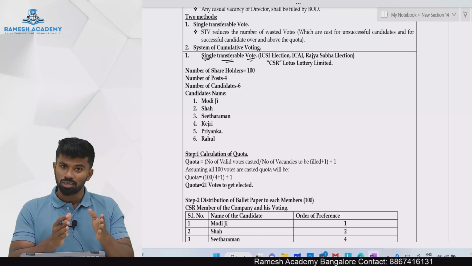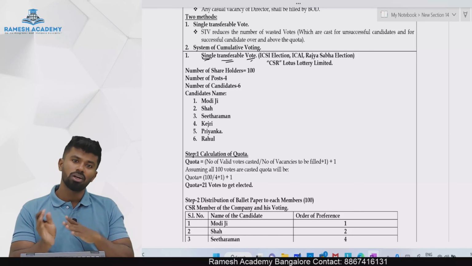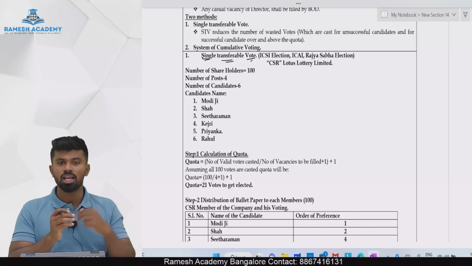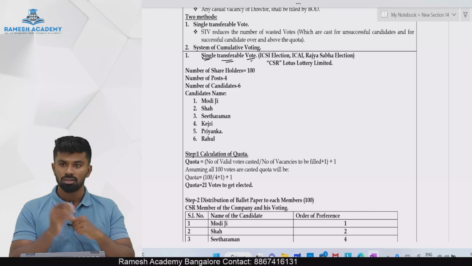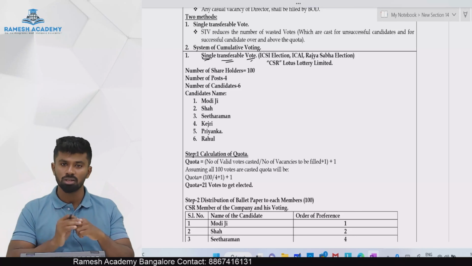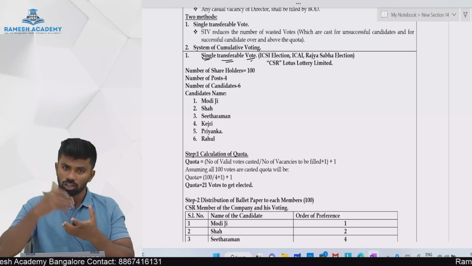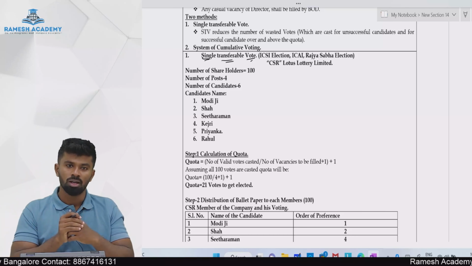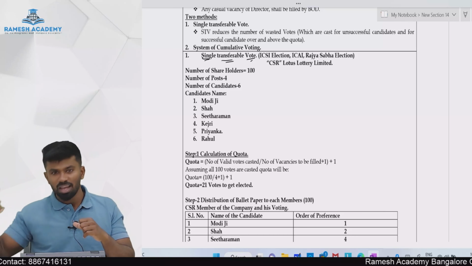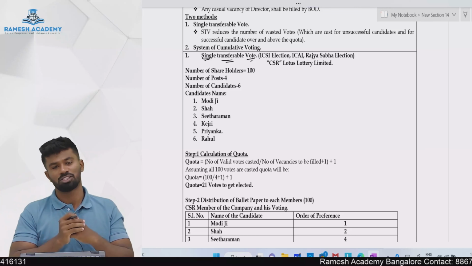But this vote is transferable according to their second preference in two scenarios. The first scenario is that the person to whom this vote is given gets excess votes than required. Means you don't need that vote. Then it will be transferred to whom? The remaining candidates as per their second preference.